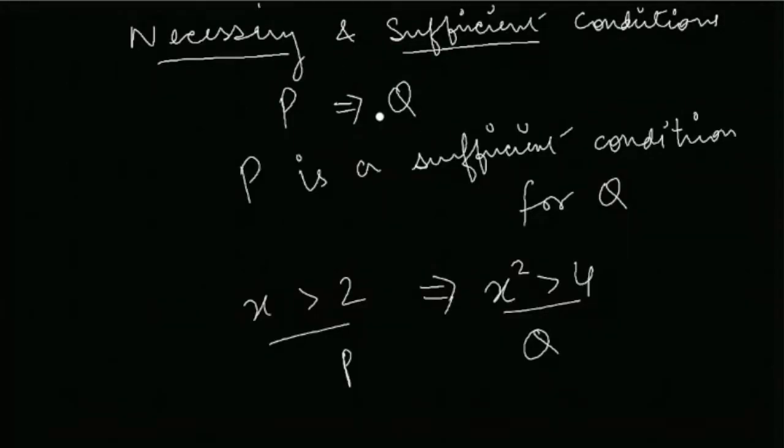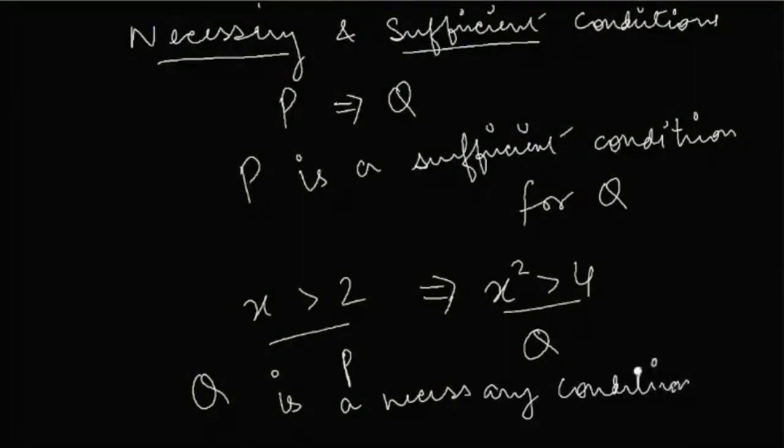This can also be read as Q is a necessary condition for P. The same implication can also be read as Q is a necessary condition for P. This means that the statement that x square is greater than 4 is a necessary condition for x to be greater than 2.